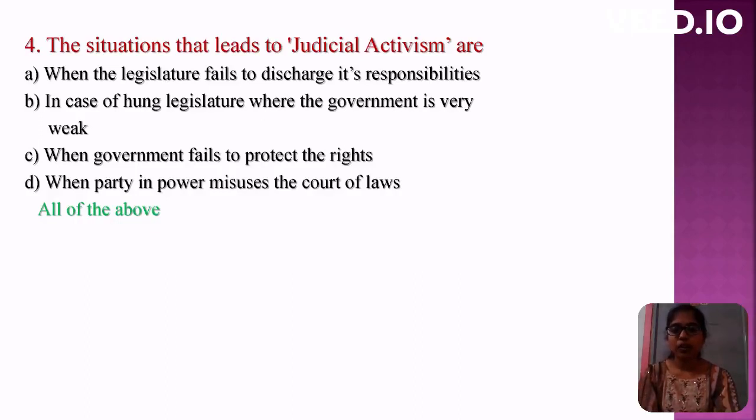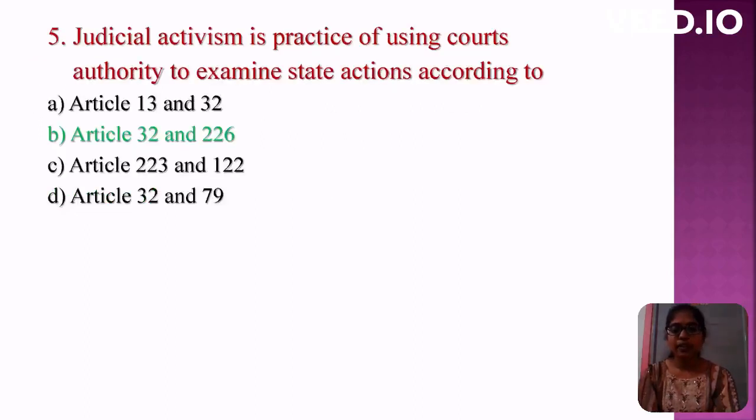Here, for the fourth question, all of the above is the correct answer. Fifth question: Judicial activism is a practice of using courts' authorities to examine state actions according to? Options are Article 13 and 32, Article 32 and 226, Article 223 and 122, Article 32 and 79. Here the correct option is Article 32 and 226.